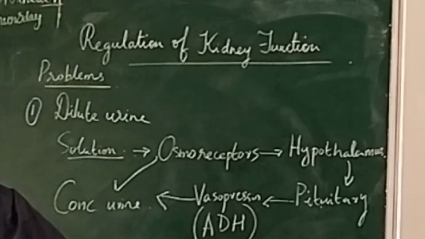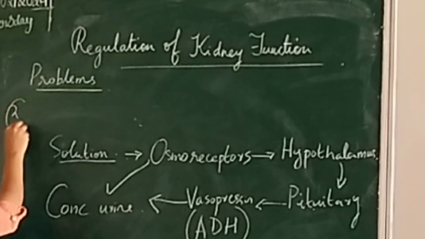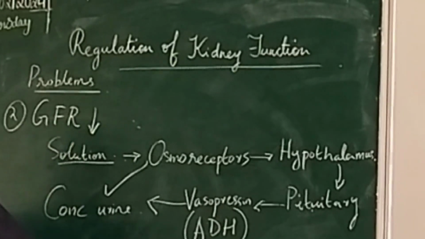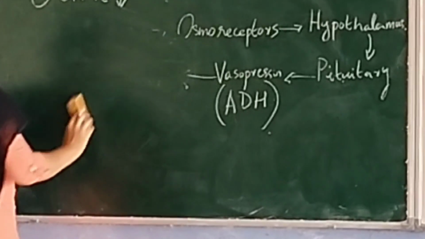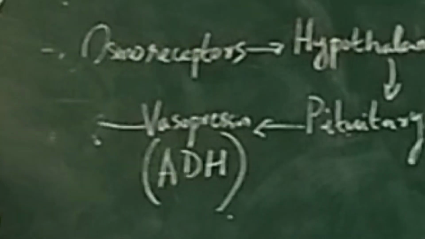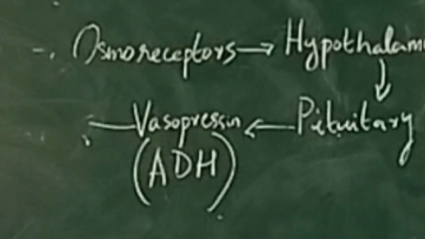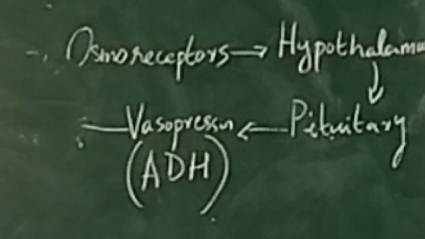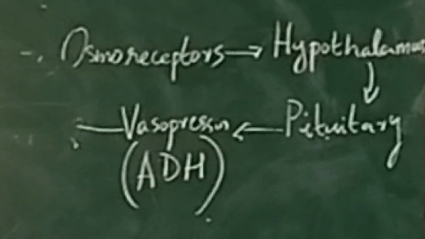Now next problem. The second problem is that the glomerular filtration rate is less. What is glomerular filtration rate? That is the glomerulus. The glomerulus is carrying the blood.